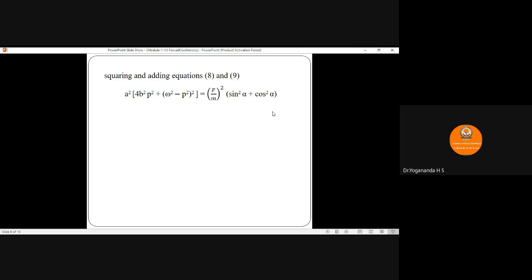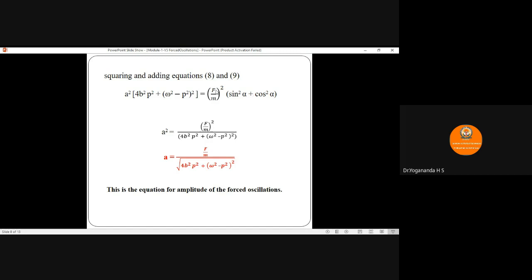Since the expression for amplitude is required, simplify this equation to get the value of a. So cross multiply, a² is equal to (f by m)² divided by (4b²p² plus (omega² minus p²)²), where the value of sin² alpha plus cos² alpha becomes 1.